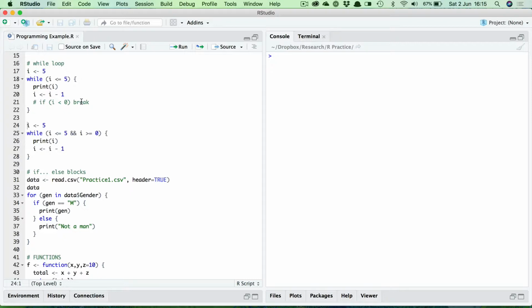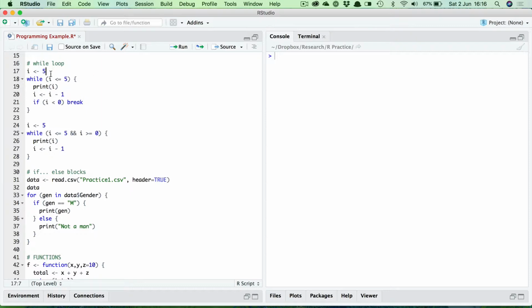it stops the loop. So what this does is, i starts off at 5, it prints it out, goes to 4, which is not less than 0, so it will keep on going. But once i becomes -1, then this is true, and it will stop the loop. So let me get rid of the comments so that this statement now runs. And you'll see it's going to print 5, 4, 3, 2, 1, 0. But then it will stop, because once it goes to -1, this kicks in and it stops.